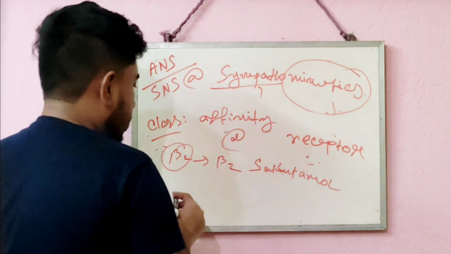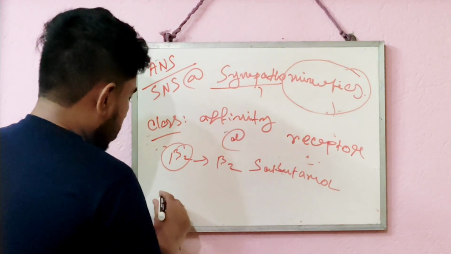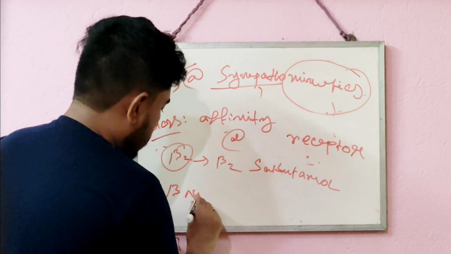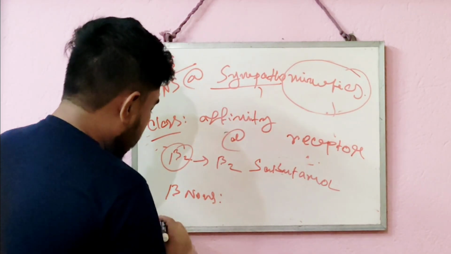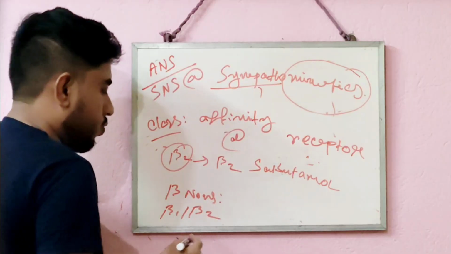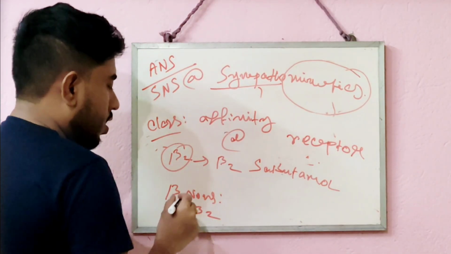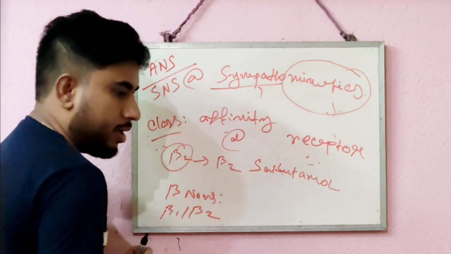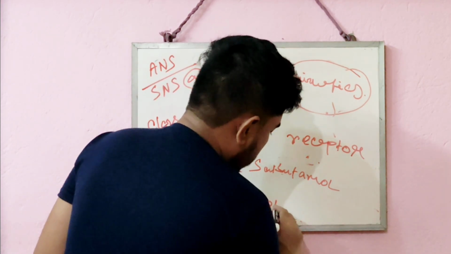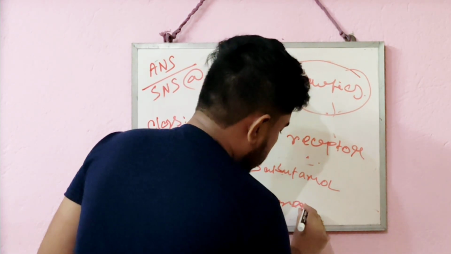Now the last classification is non-selective, or beta non-selective. That means they can bind with both beta 1 and beta 2. Based on that they are called beta non-selective sympathomimetics. The example is isoproterenol.